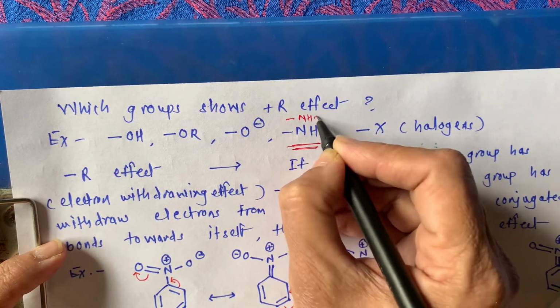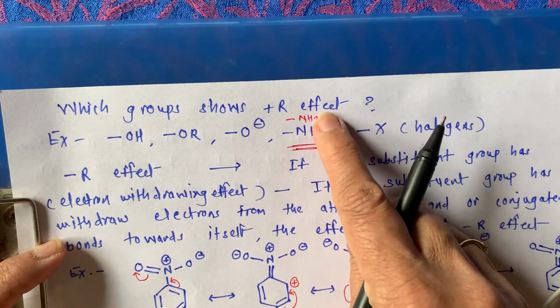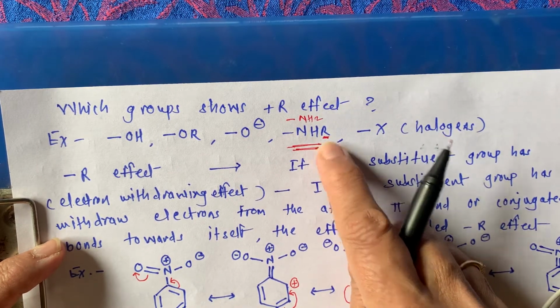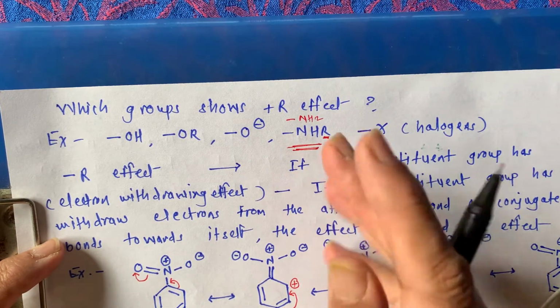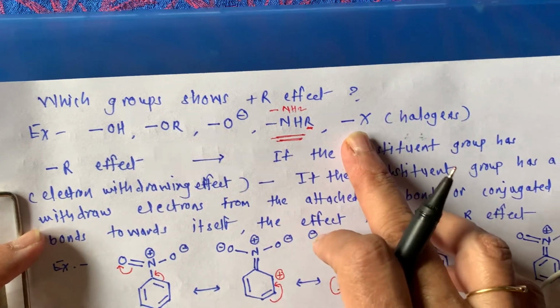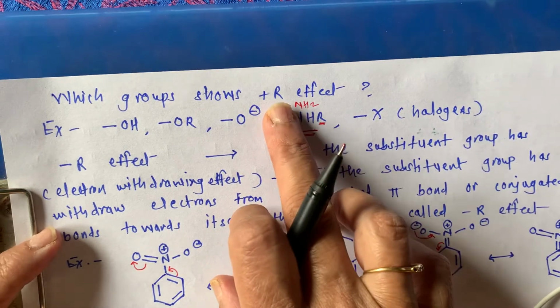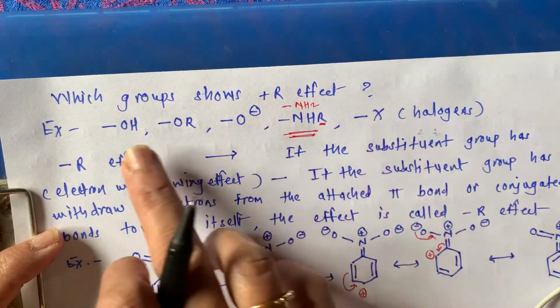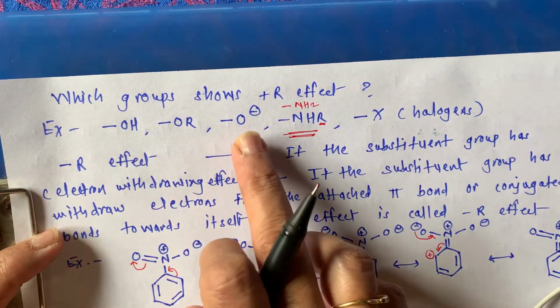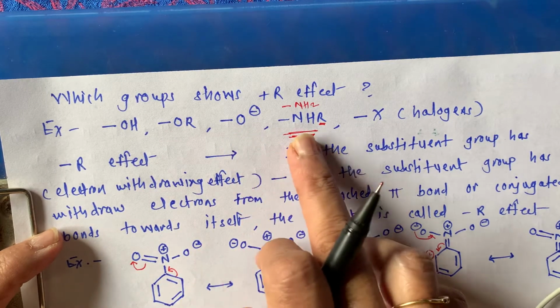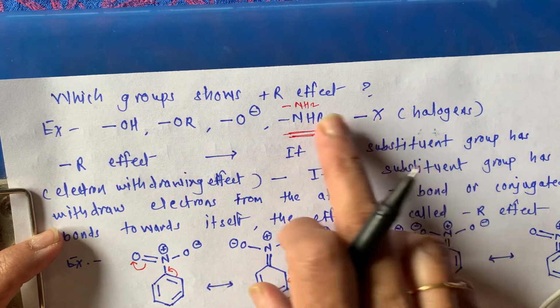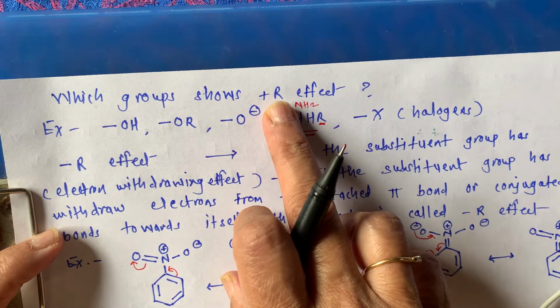So originally it is NH2. From this NH2, H is replaced by R, then it will become NHR. So same property. And then halogens also, dash X, halogens, all will show you plus R effect. Dash OH, dash OR, dash O minus, dash NHR or halogens will show you plus R effect.